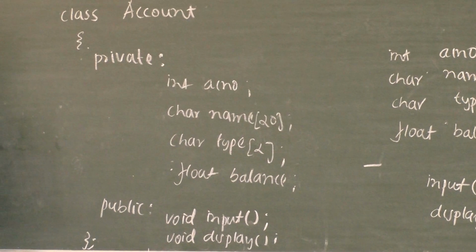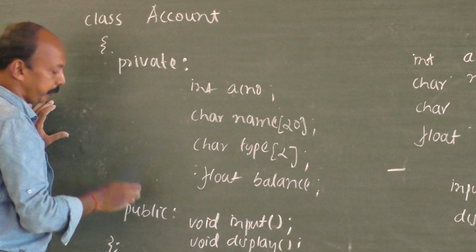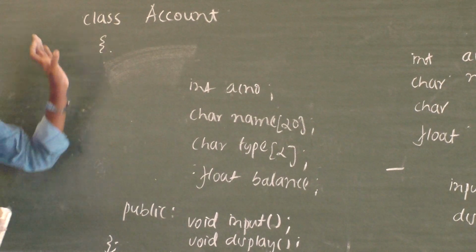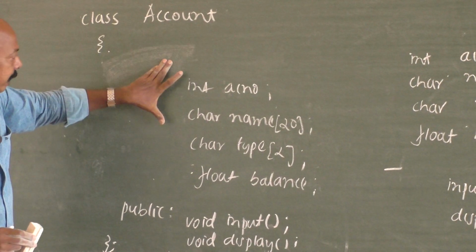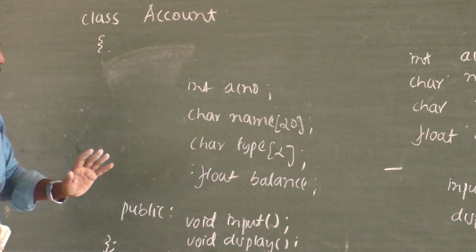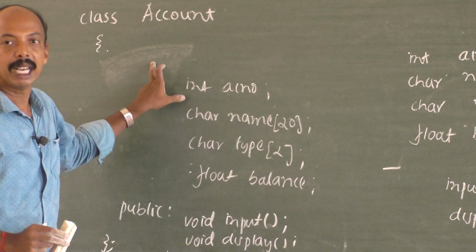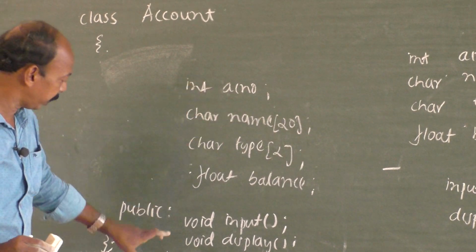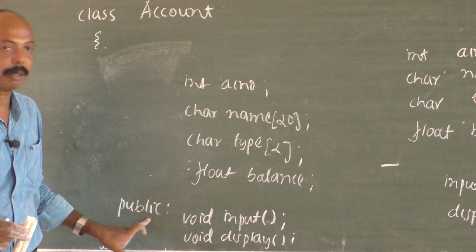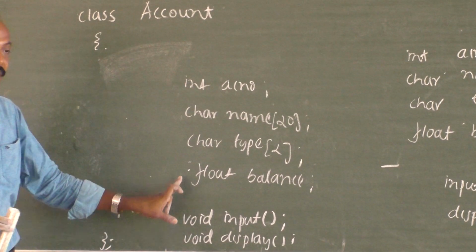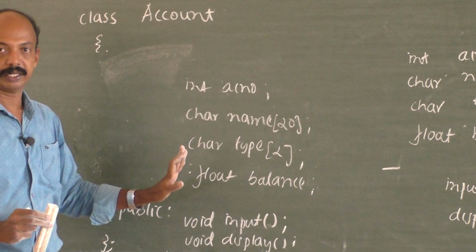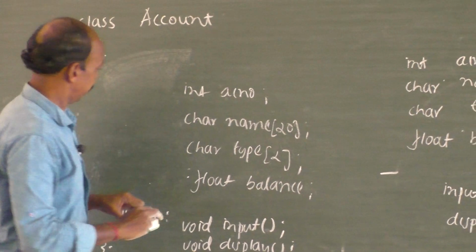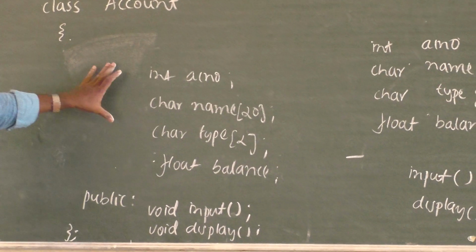And one more thing, access specifier: suppose we forgot to write this here, what will happen? By default, if you do not specify the access specifier, that will be taken as private. So you won't get error message. But for the functions, we need to write the public, otherwise it's not accessible outside the class. Hope the concept is clear. We shall continue this one in the next class.